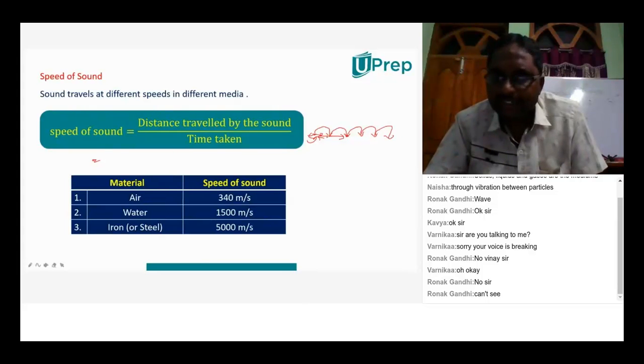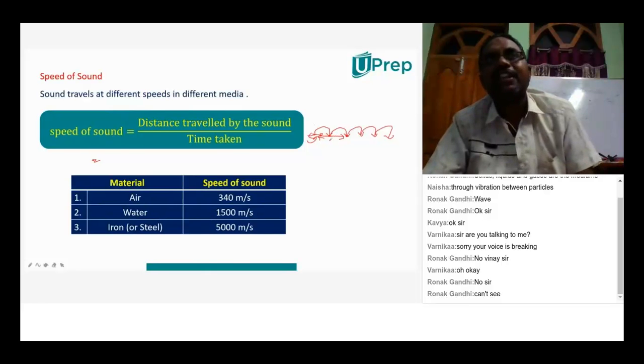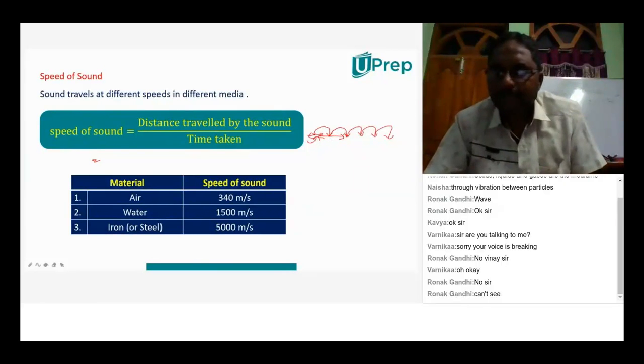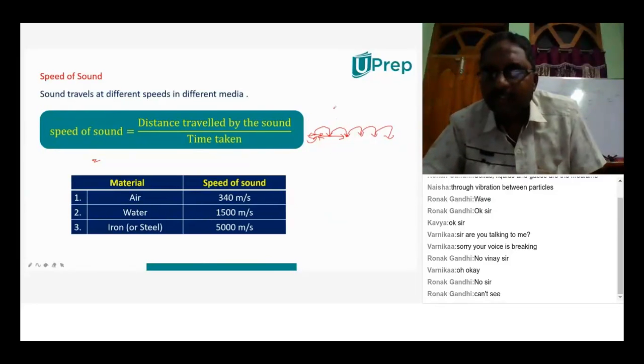And when it travels like this, vibrations are used here or not? As energy was imparted here, vibrations will be used. And maybe I told you what a wave is in that first session. Tell me, what do you mean by a wave?